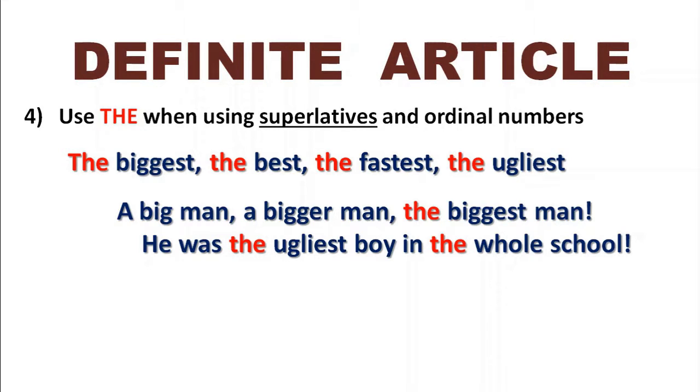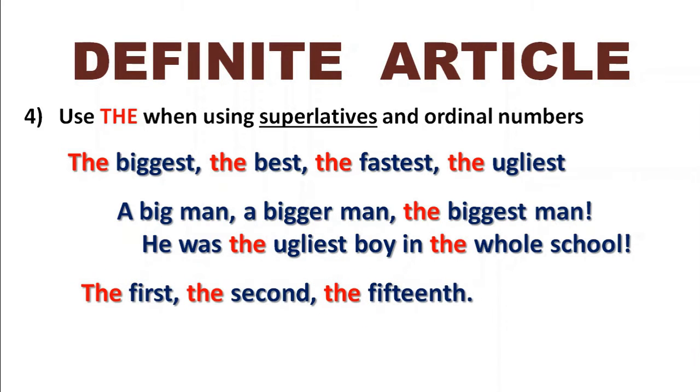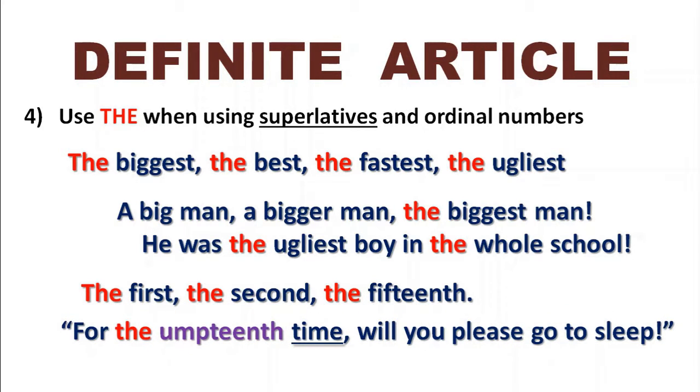And let's talk about ordinal numbers. Cardinal numbers, of course, are just 1, 2, 3, 4, 5. Ordinal numbers are the 1st, the 2nd, the 15th. And so the rule is, whenever you use an ordinal number before a noun, we would normally use the definite article the. Now here I've introduced a little bit of new vocabulary for you.